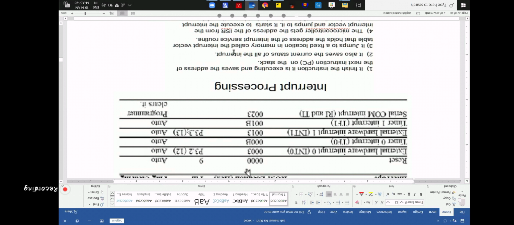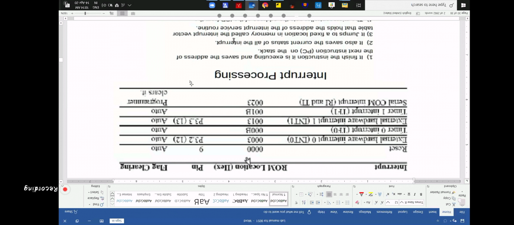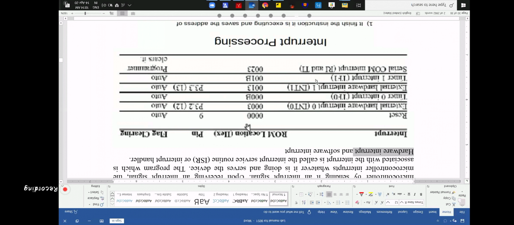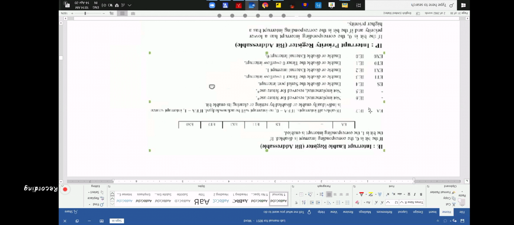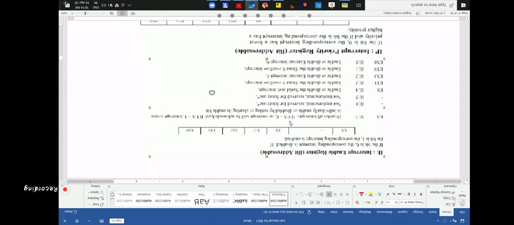So there is an interrupt in pin 3.3, that is called hardware interrupt 1. That means the program needs to jump to 0013 location. So this is your IE register. This is all for IE.